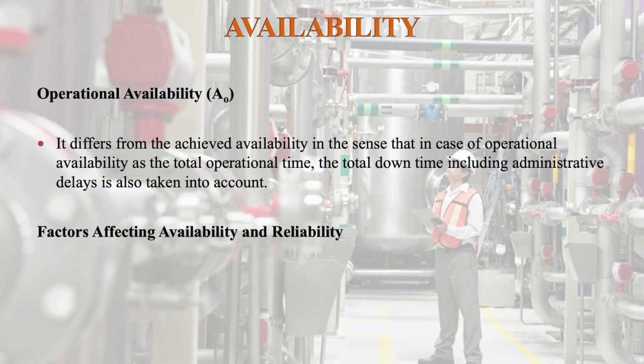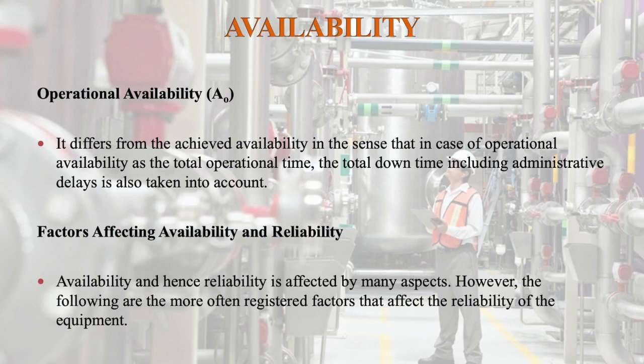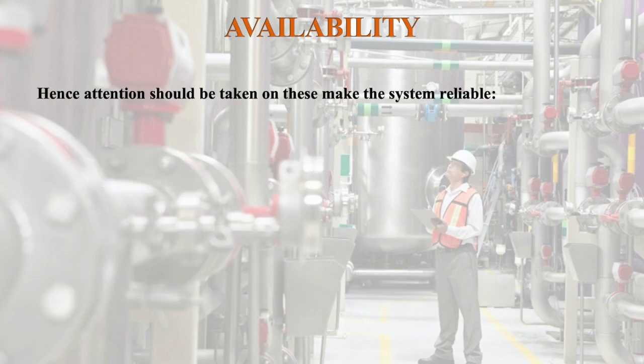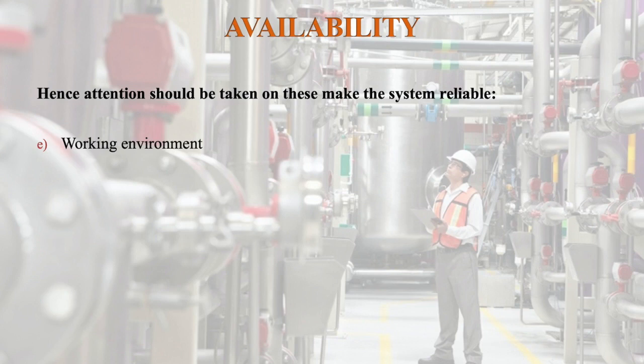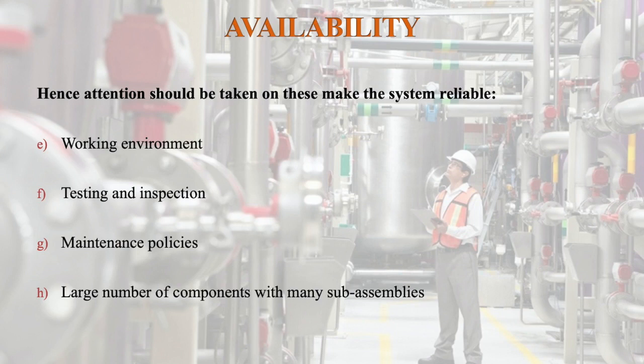Factors affecting availability and reliability. Availability and hence reliability is affected by many aspects. However, the following are the more often registered factors that affect the reliability of the equipment. So attention should be taken on these to make the system reliable: design, material, manufacturing method, complexity of the product, working environment, testing and inspection, maintenance policies, large number of components with many subsystems.